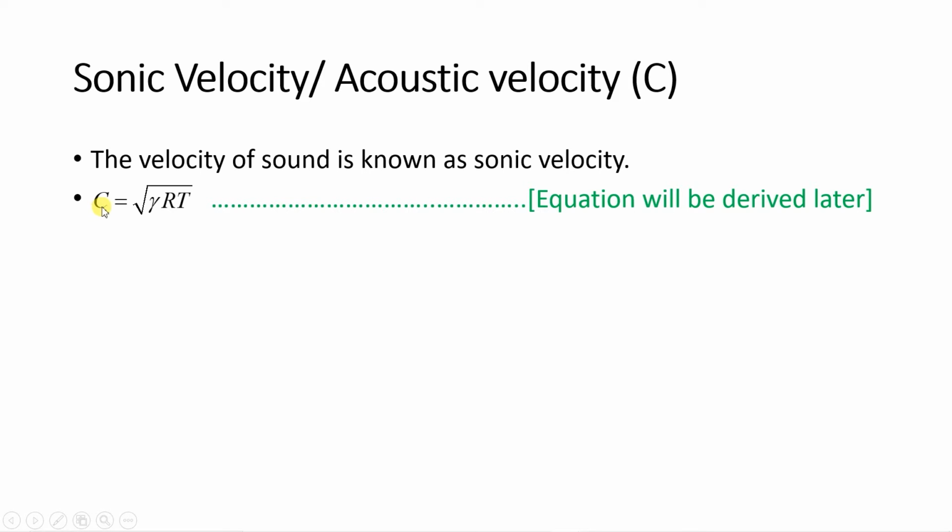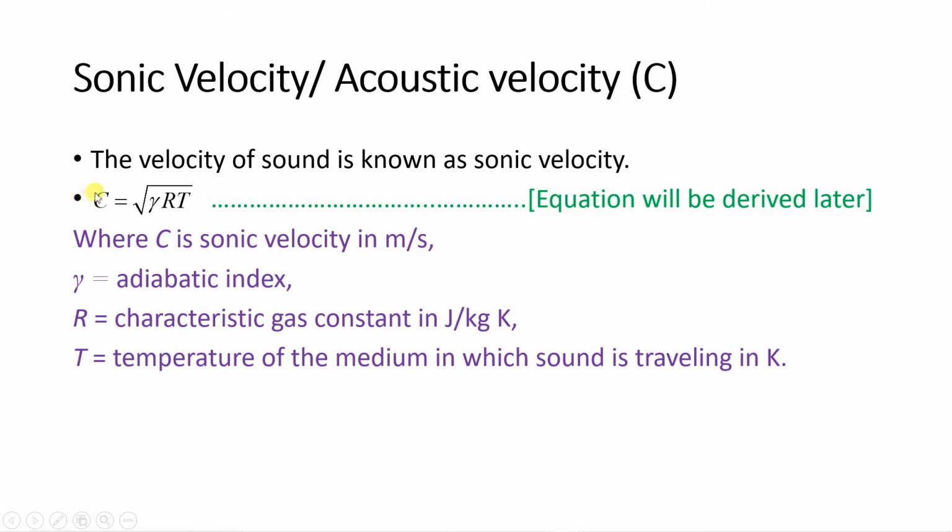So C is equal to under root of gamma RT, where C is the sonic velocity in meter per second. Gamma is the adiabatic index, the ratio of specific heats, Cp by Cv. R is the characteristic gas constant, equal to universal gas constant Ru by m.